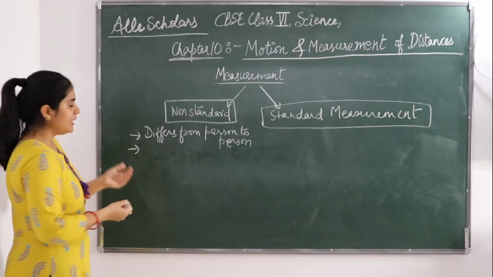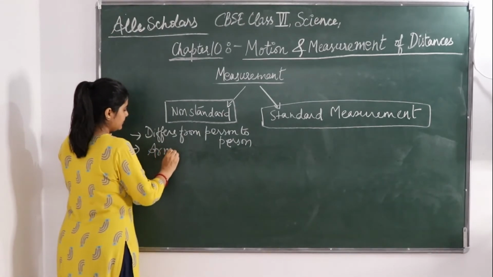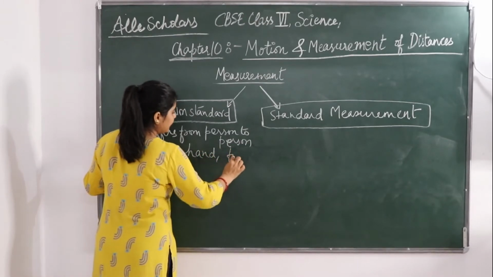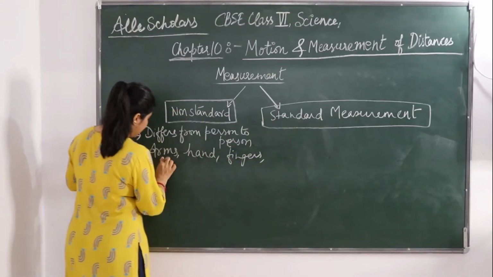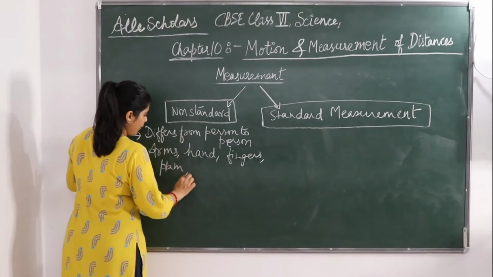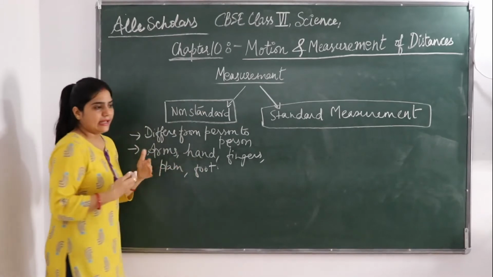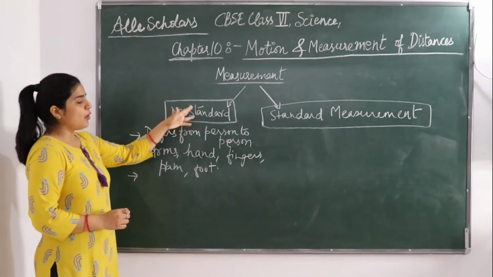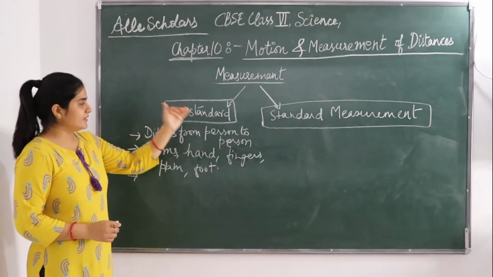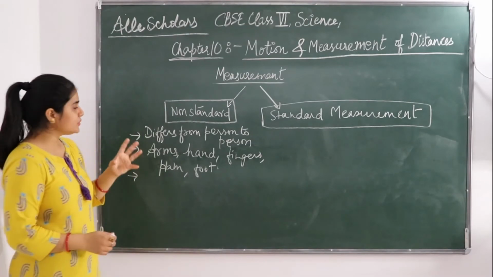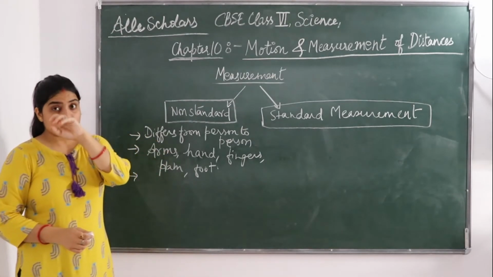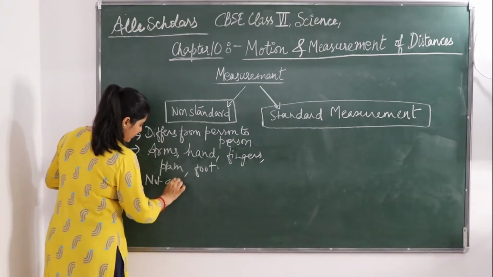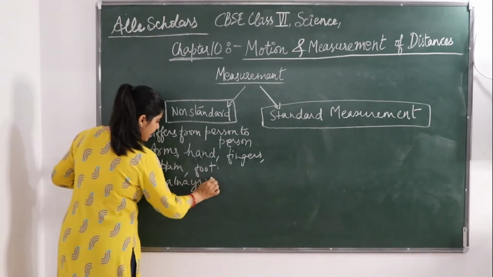If you take the example, it's your arms, or you can use your hands, fingers, palm, or your foot. It can be anything like that. Okay, so the distance which is measured using non-standard measurement is not reliable. Okay, so distance measured with their help is not always reliable.